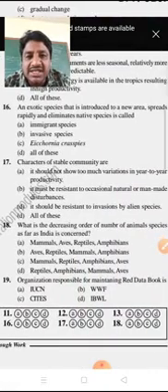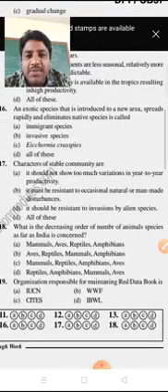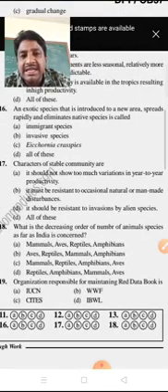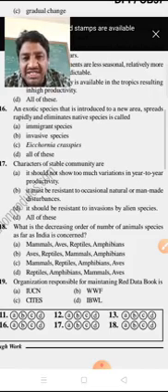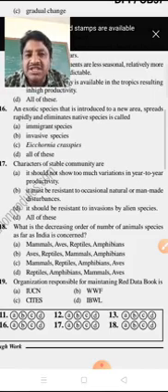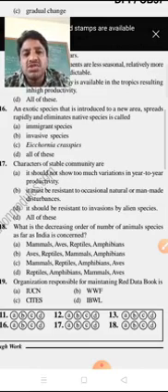An exotic species that is introduced into a new area, spreads rapidly, and eliminates the native species is called: immigrant species, invasive species, Eichhornia, Clarias, or all of these. Actually it is an exotic species introduced into an area, rapidly declining the native species.